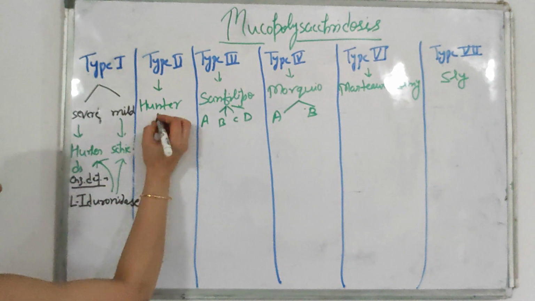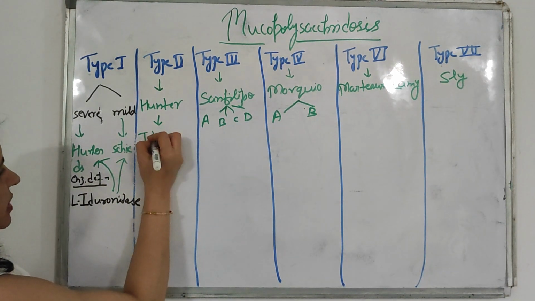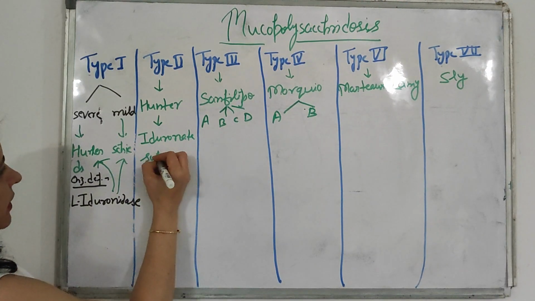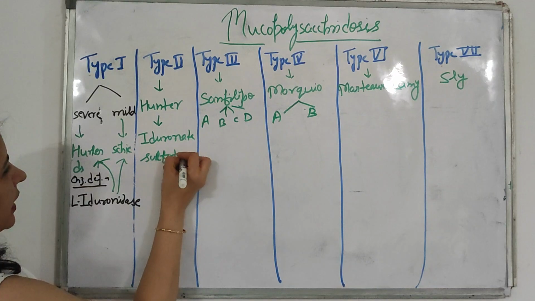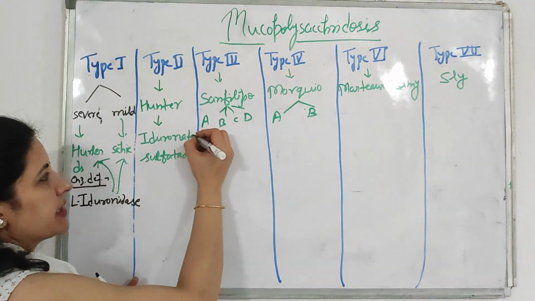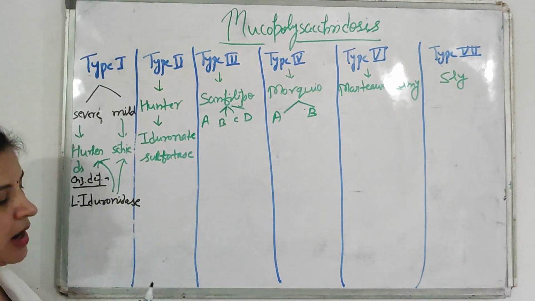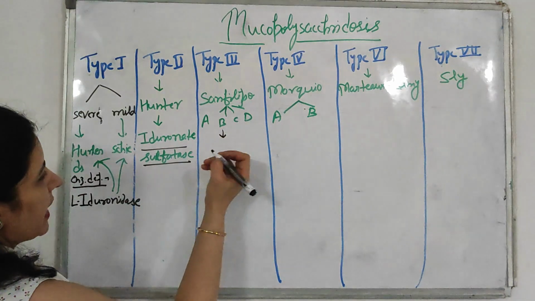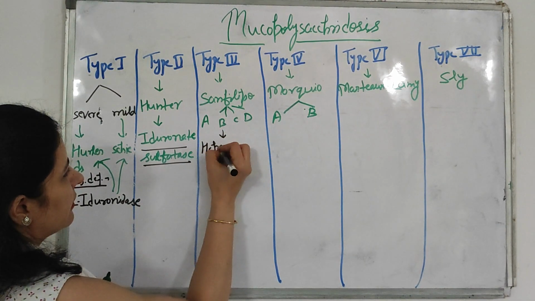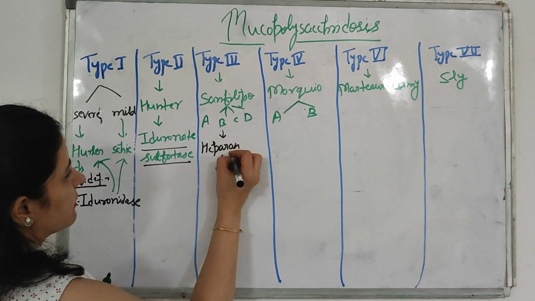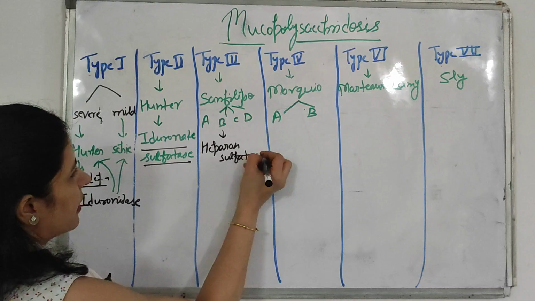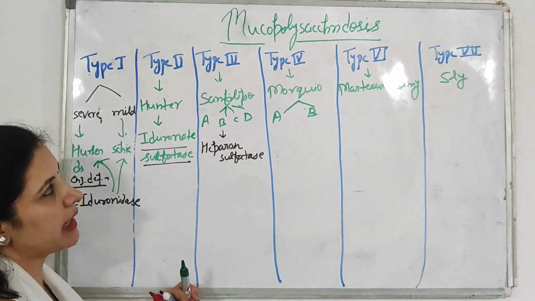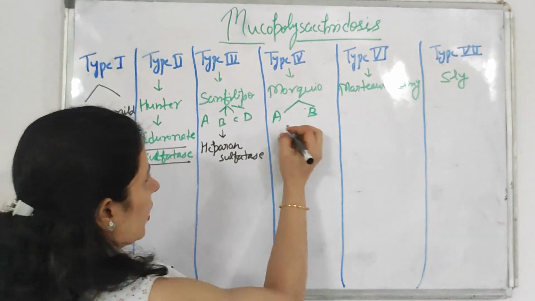All right. Now comes the Hunter. In Hunter, there is a deficiency of the enzyme iduronate sulfatase. When the enzyme iduronate sulfatase is deficient, it results in the disorder Hunter. Then Sanfilippo. In Sanfilippo, the enzyme which is deficient is heparan sulfatase. Okay, so when heparan sulfatase enzyme is not there, which disorder results? That is your Sanfilippo.